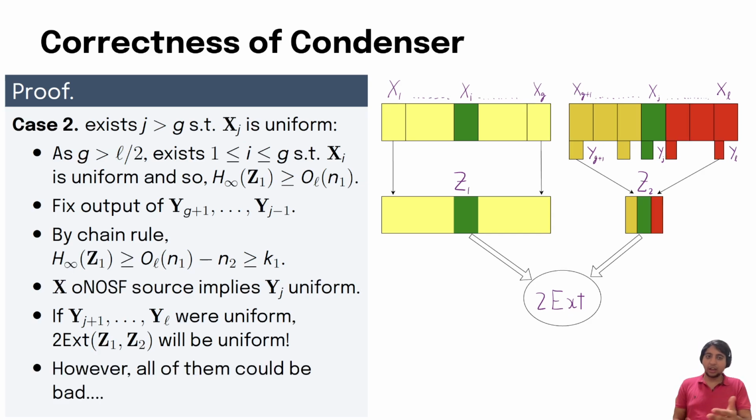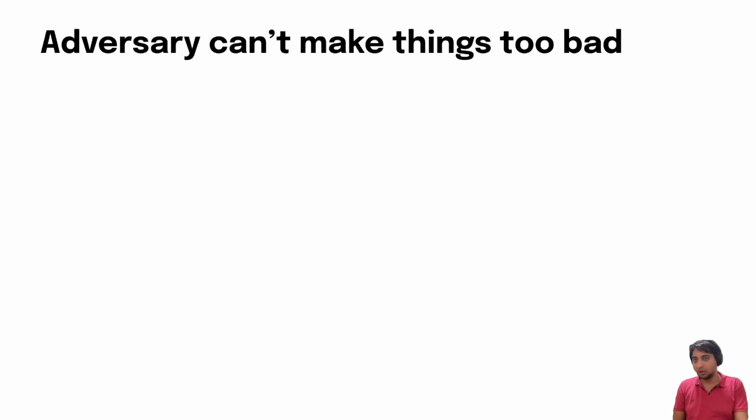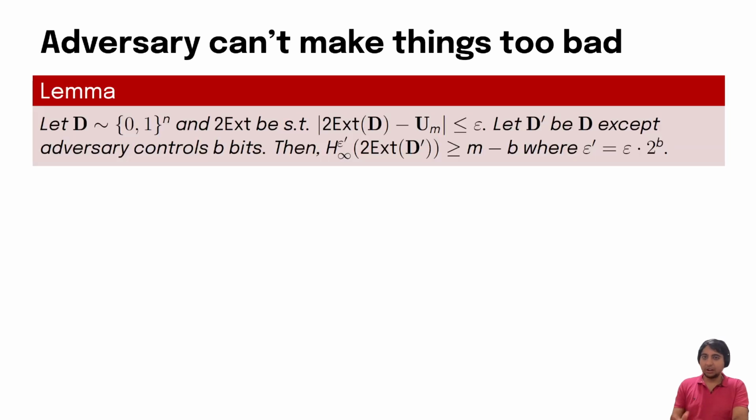However, it could also be that all of these last L minus J blocks could be bad, and the adversary could control them and make them depend on all the blocks before it and make Z1 and Z2 lose independence that is crucial for the two source extractor. However, we can show that the adversary cannot make things too bad. In particular, we will rely on the following lemma.